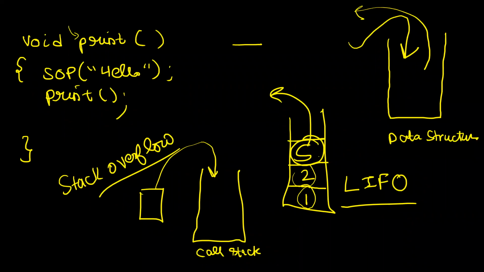So after the second print line, if we break, where will you break? If you write break, first of all, break will be associated. If you write return here, still it is infinite only. Because you print hello and you make a call to print, another context will be created. You print hello, another context will be created. You are never reaching this return only, right? So only contexts are getting created.